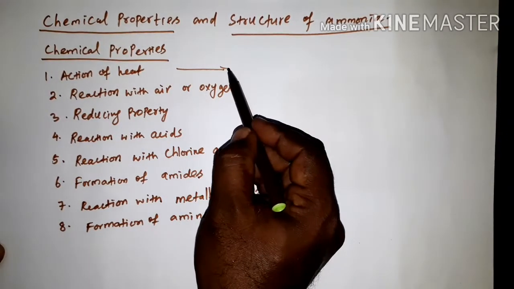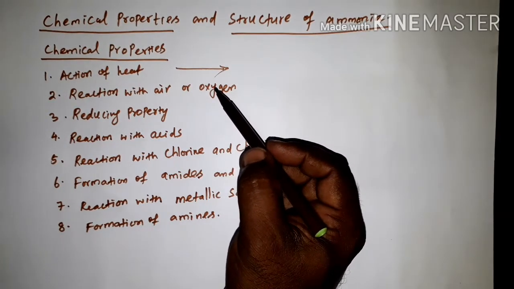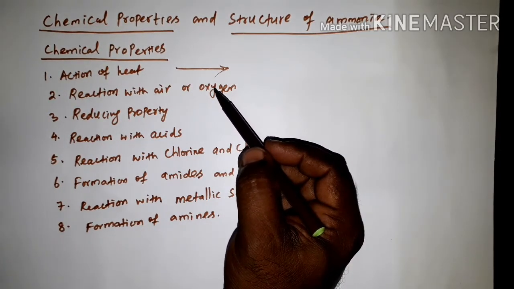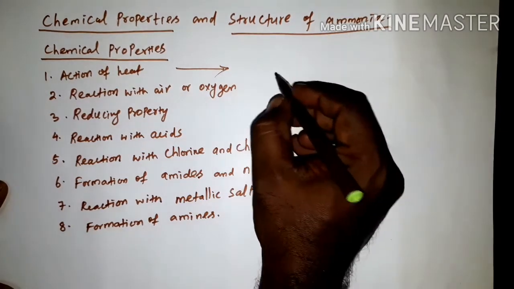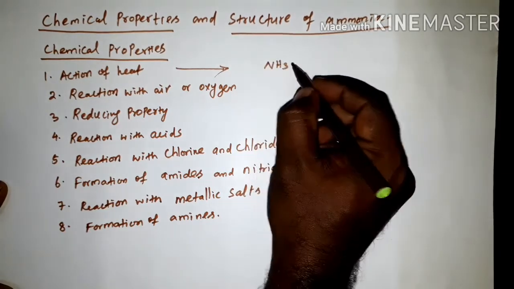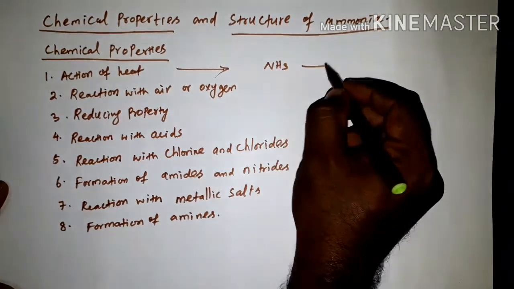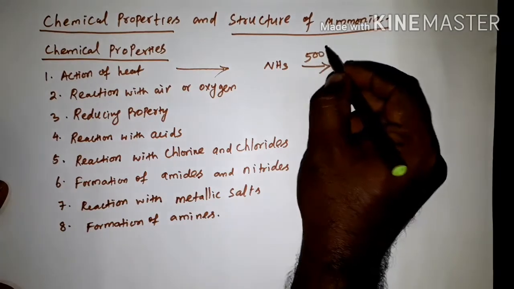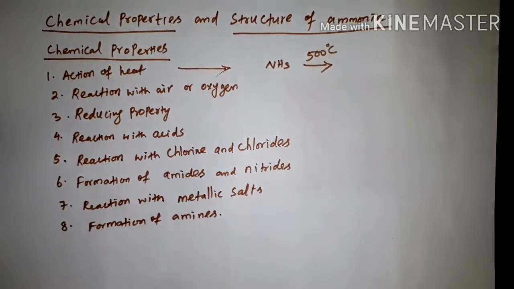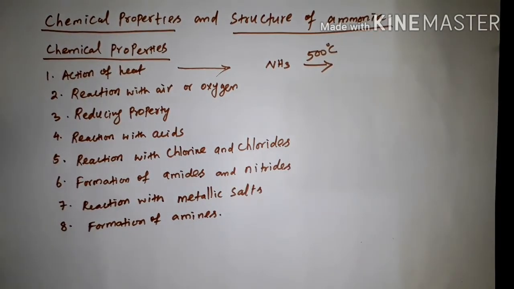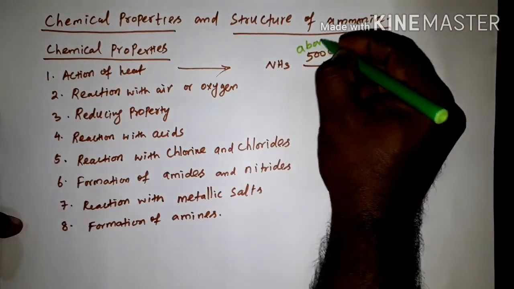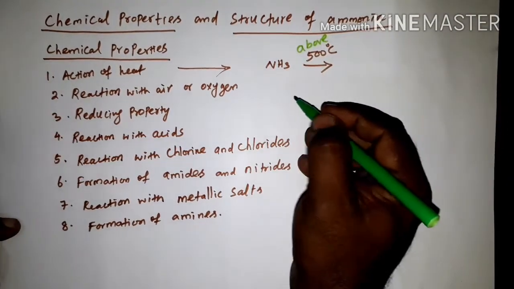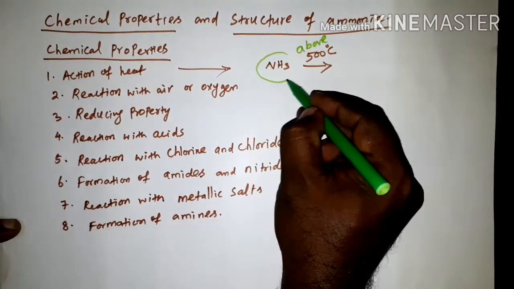First one is action of heat. Take ammonia and heat that ammonia. So what will happen? The molecular formula of ammonia is NH3. When you heat above 500 degrees Celsius, this ammonia will decompose.